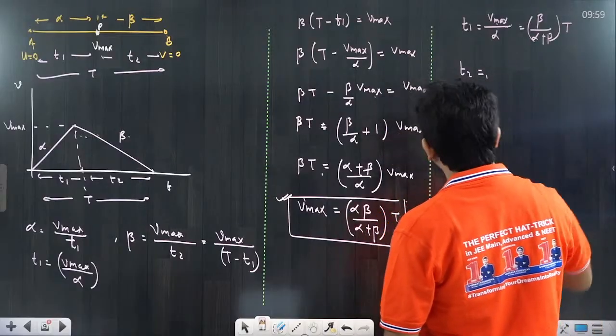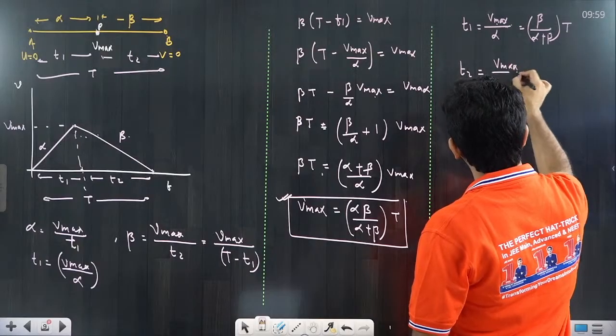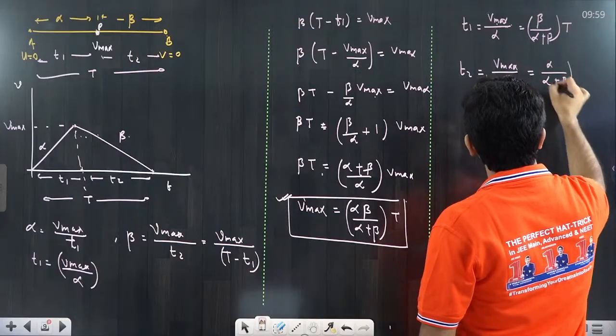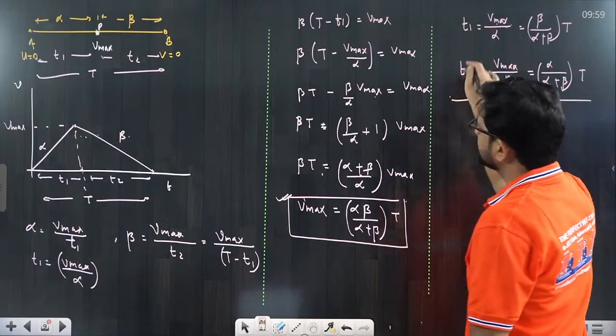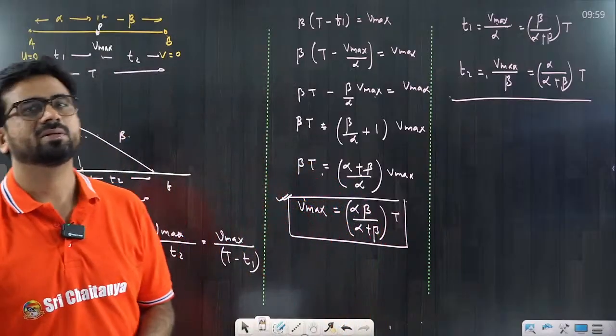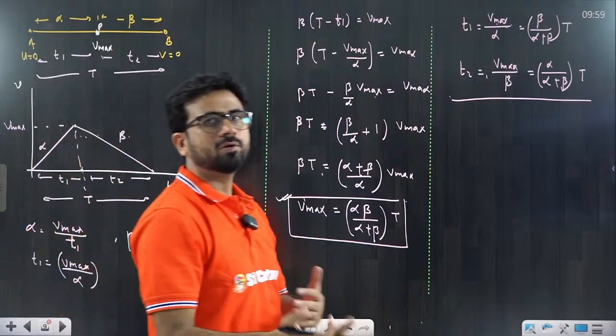What is that value? T2 is equal to V max by beta. That value is equal to alpha divided by alpha plus beta into T. So these are basic types of questions that come in paper, we can discuss it. If we know the total time interval, we can calculate the distance also. What is total distance covered here to here? So total distance also we can calculate.